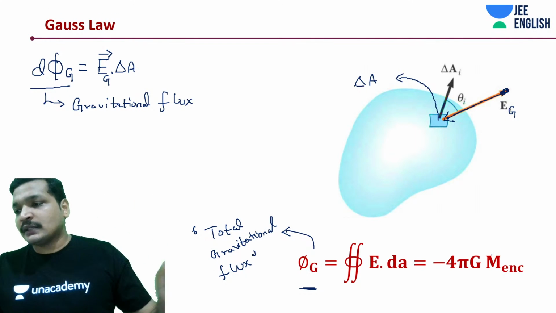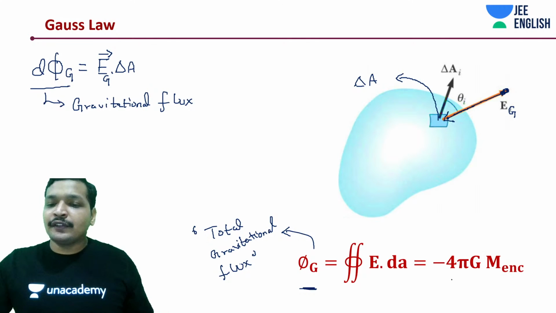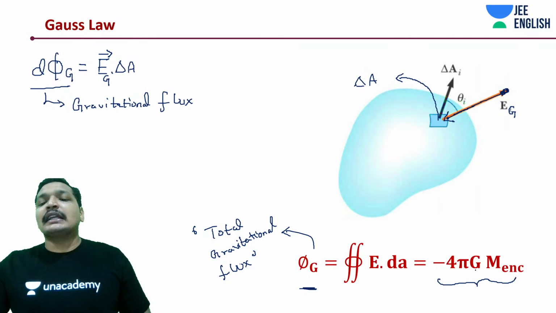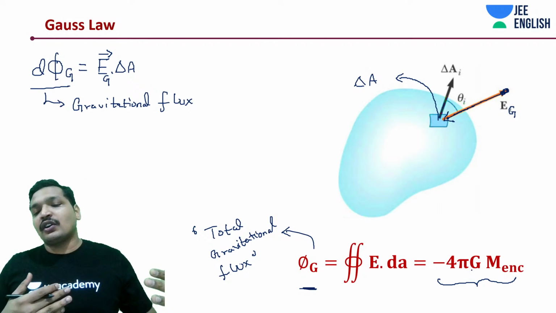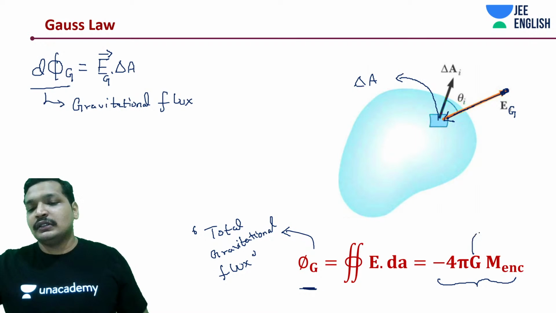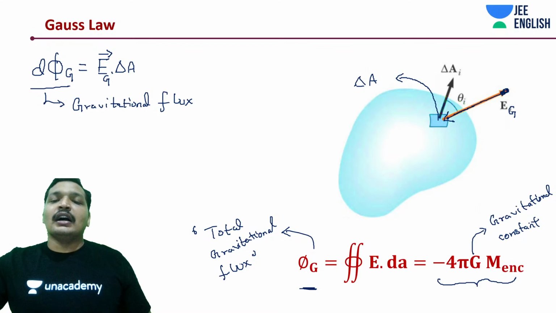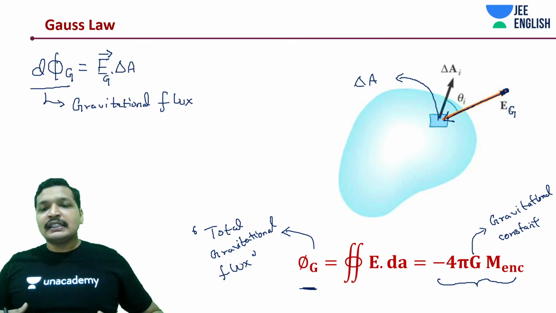Just try to understand this point; later on we will get into the rest of the things. What is G? G is the gravitational constant. Why the minus sign? Because flux always enters, hence it's a negative sign.